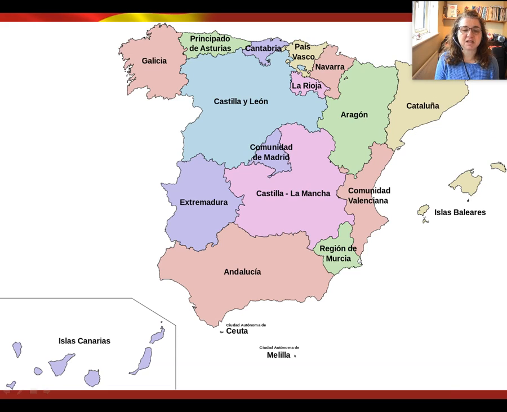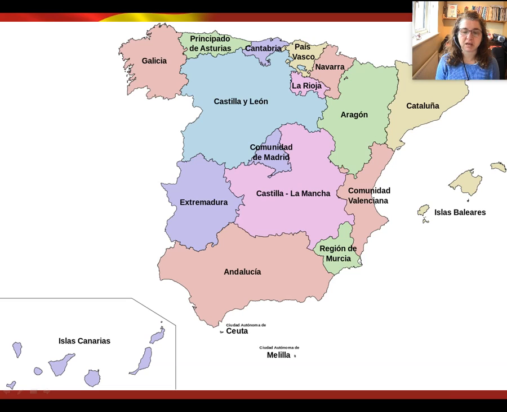Now, Spain is divided into various different regions. This is a map that shows those regions. Each colour is a different region. And these regions are called autonomous communities. Now, autonomous means that they have their own government, they have their own president, and to a very large extent, they make their own rules and regulations. But ultimately, they are all governed by the national government in Madrid.